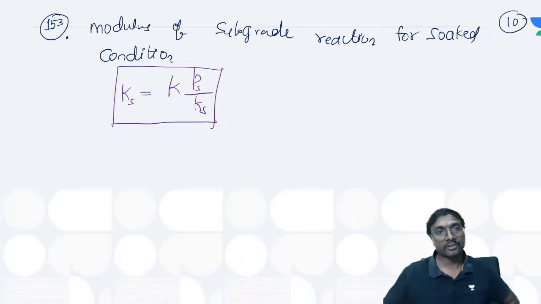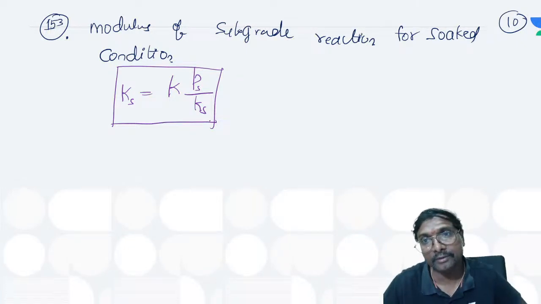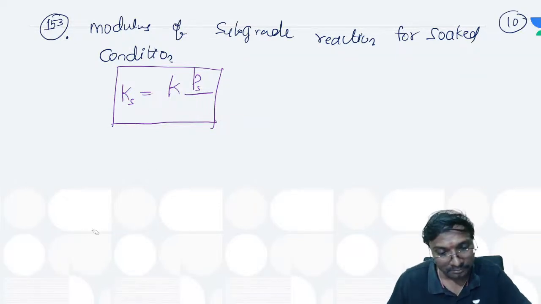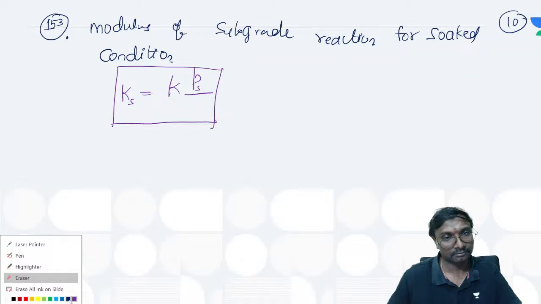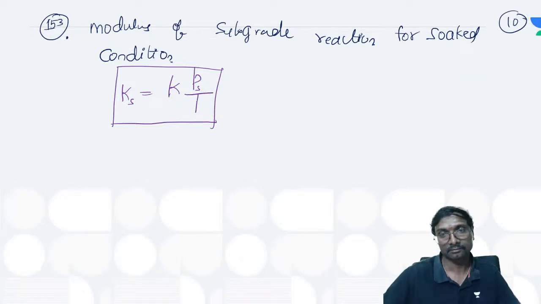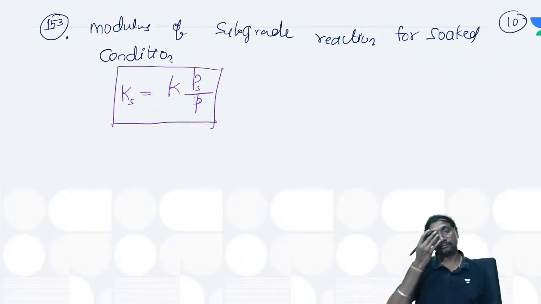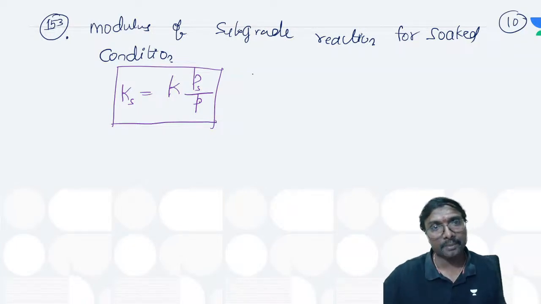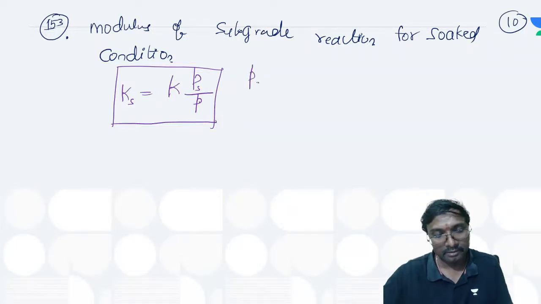For soaked condition, Ks equal to K into Ps by P. Okay, Ps by P it is. What is that Ps you can say?